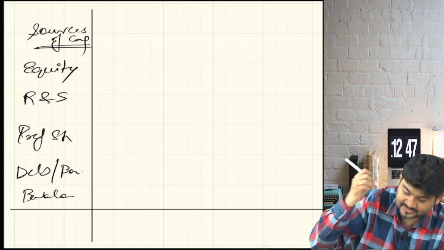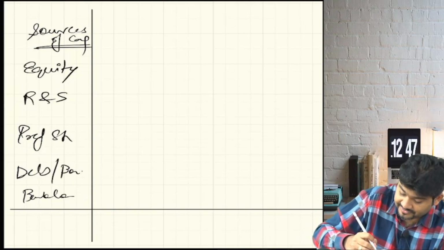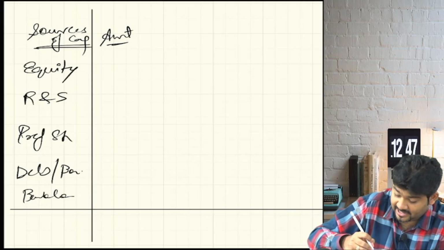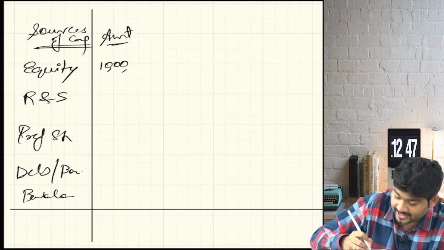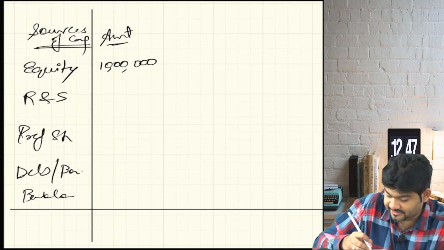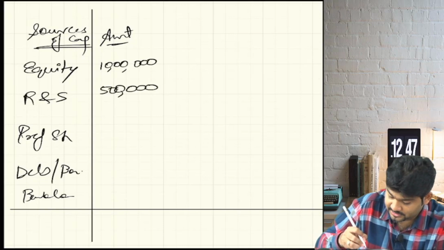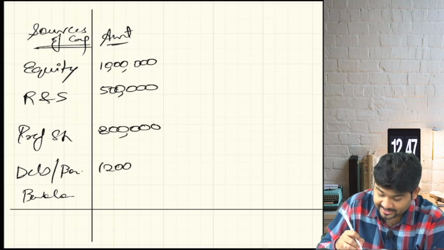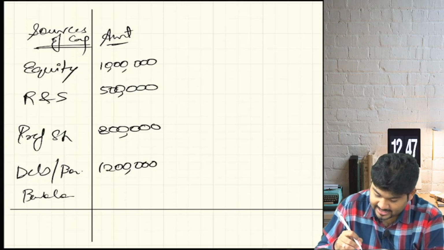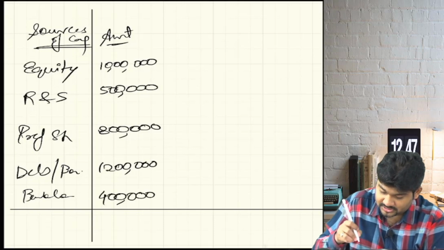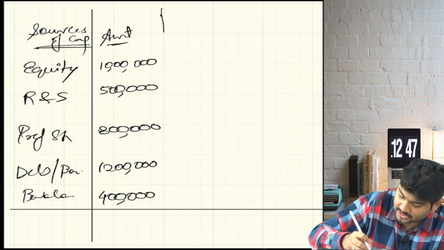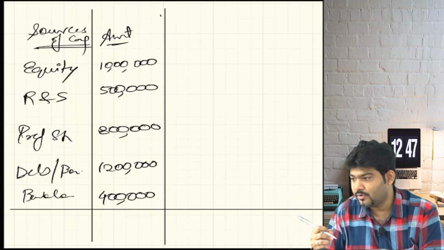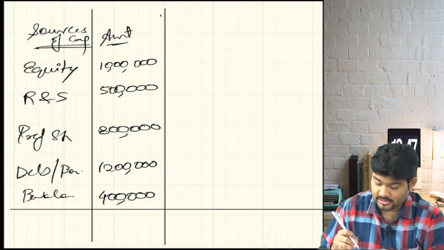Let's continue this with an example. Let's say sources of capital is given. Now I will write down the amount. Let's say I have 10 lakh of equity, 5 lakh of reserves and surplus, 8 lakh of preference shares, 12 lakh of debentures and bonds, and 4 lakh of bank loans. Calculators, please tell me what is the total capital that I have. Correct.